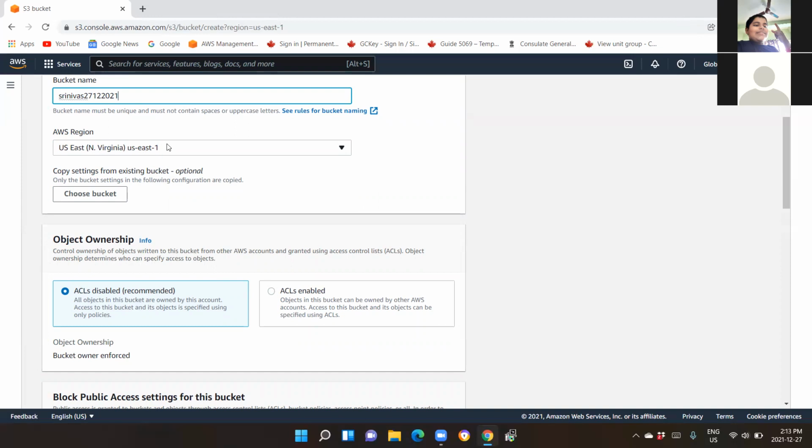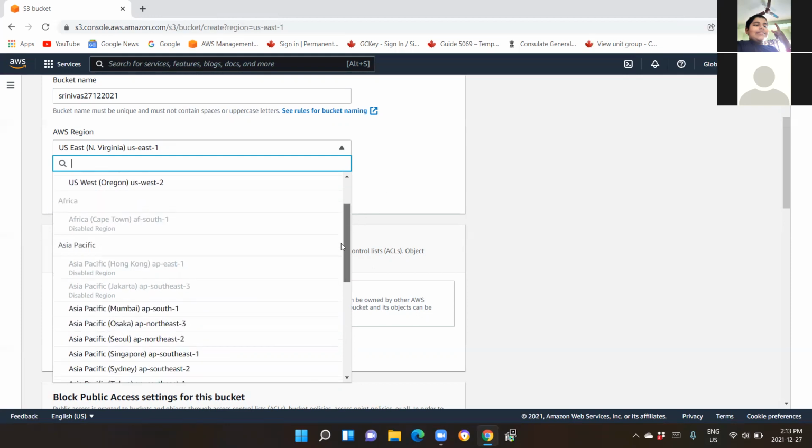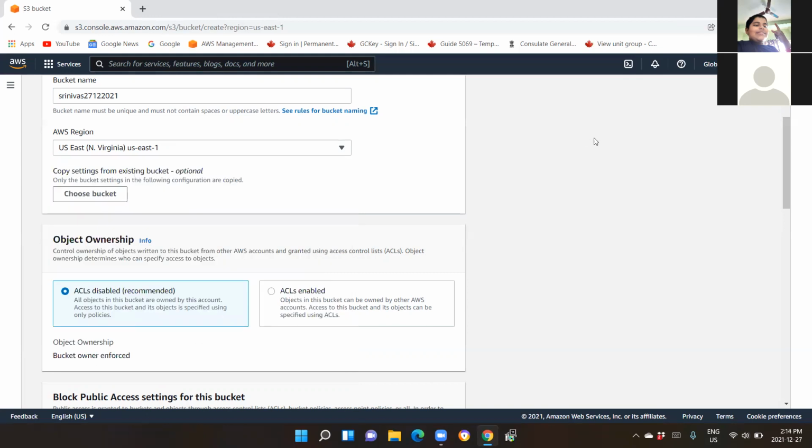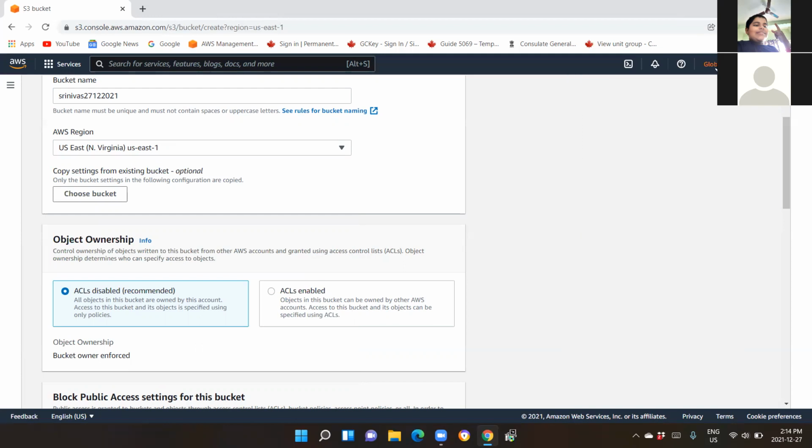Now the next point is your region. In the region, you can see all the regions are listed over here. And the most important thing: if you go next to your account name, there is something called global. Come out. You see in the black border, you can see your name is there, and next to that you have global. You see everything is grayed out. What does this mean? This means S3 does not require any region specific setting. It is global in nature, just like your IAM naming convention.